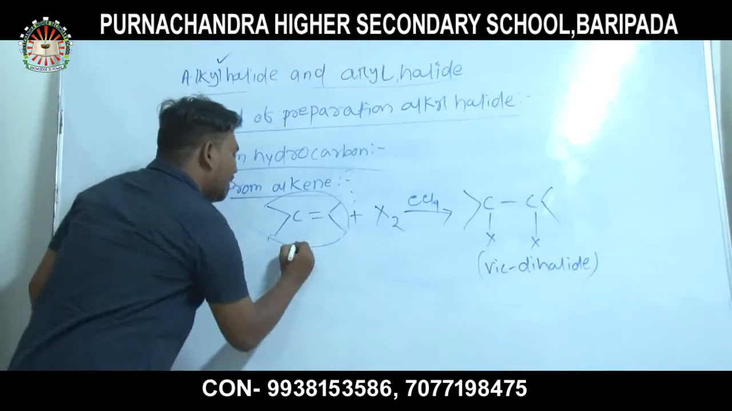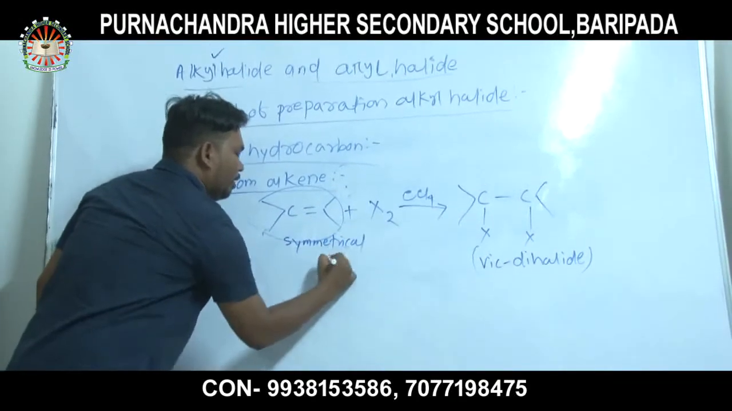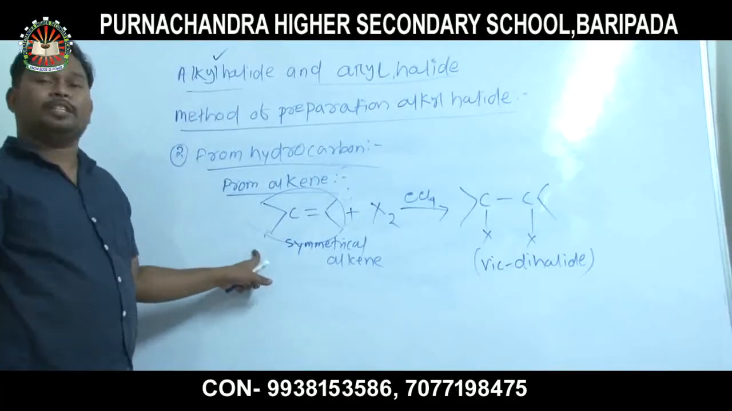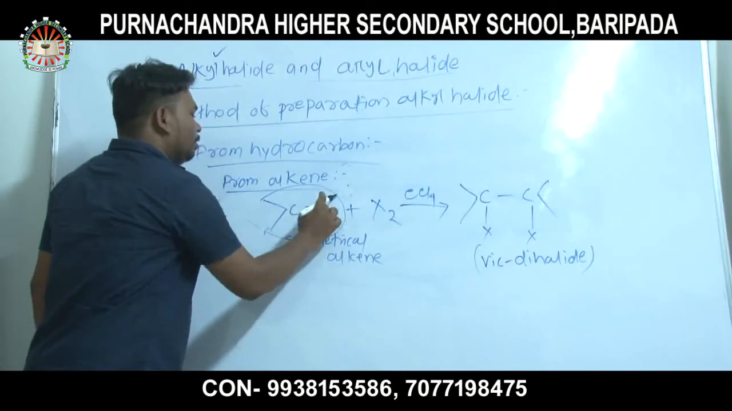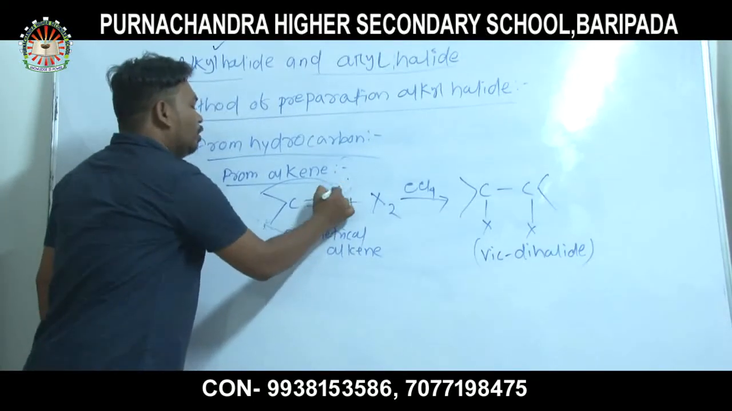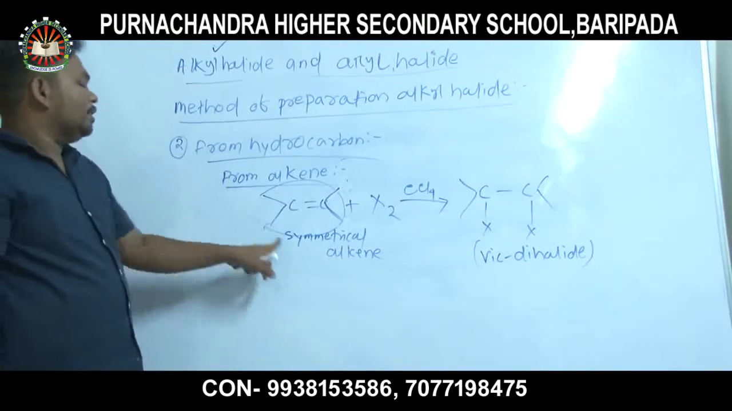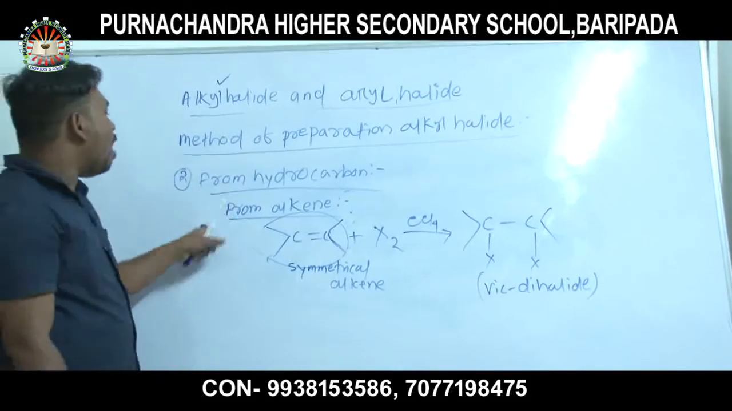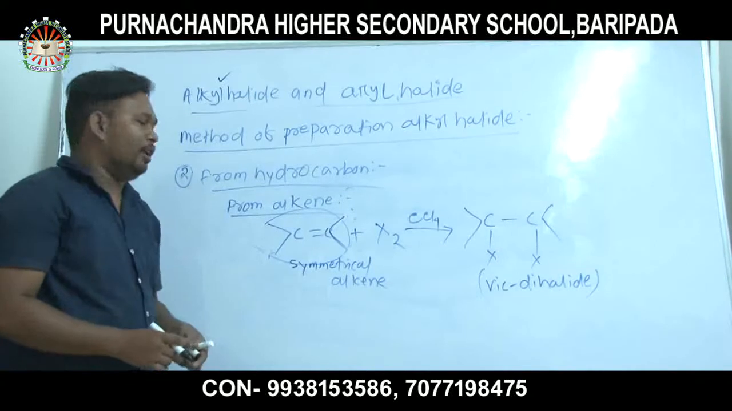It is a symmetrical alkene. You already know what is symmetrical. What is symmetrical? The alkene with the same number of carbon atoms across a double bond is called a symmetrical alkene. The second one is unsymmetrical alkene. How can you prepare alkyl halide from unsymmetrical alkene?